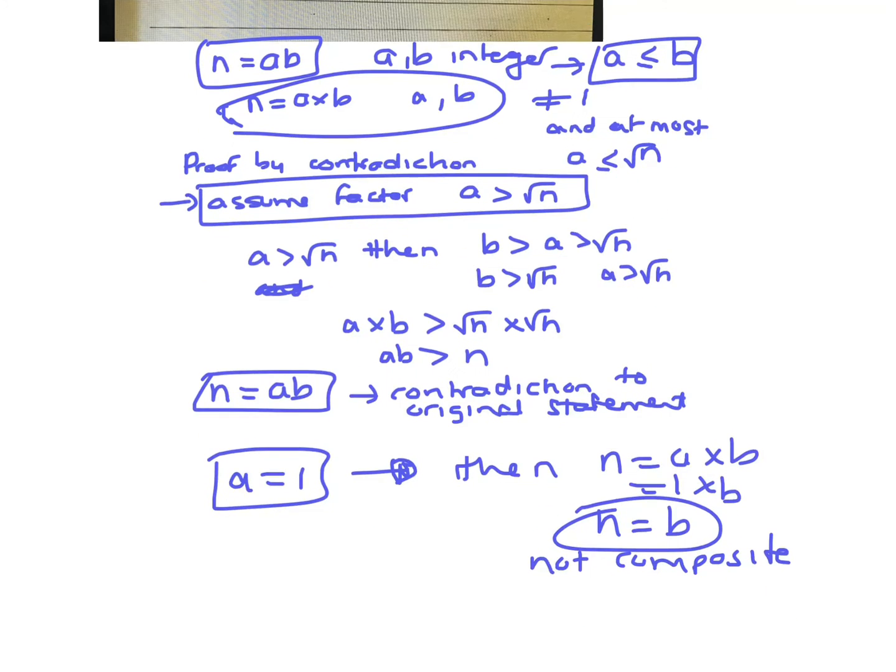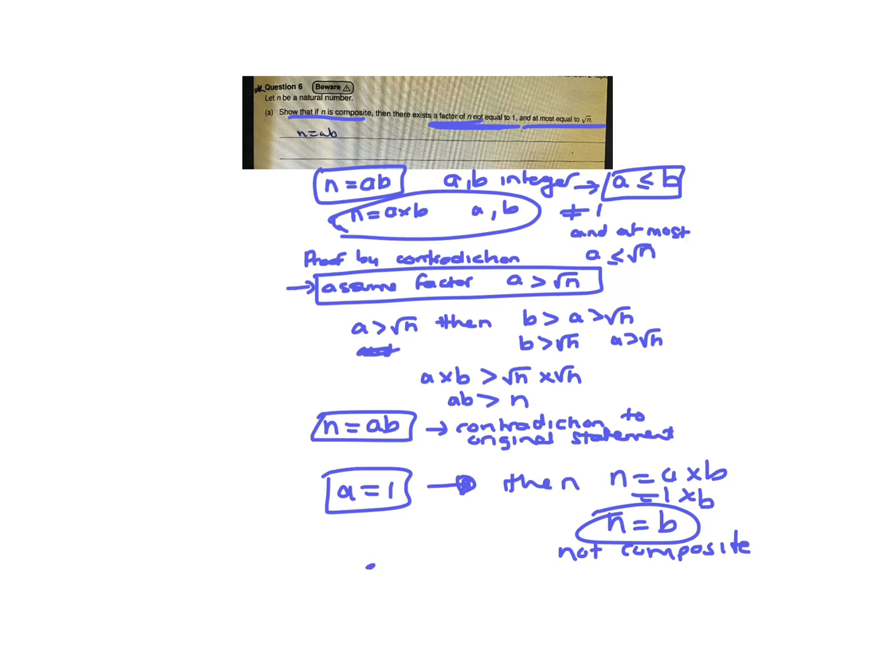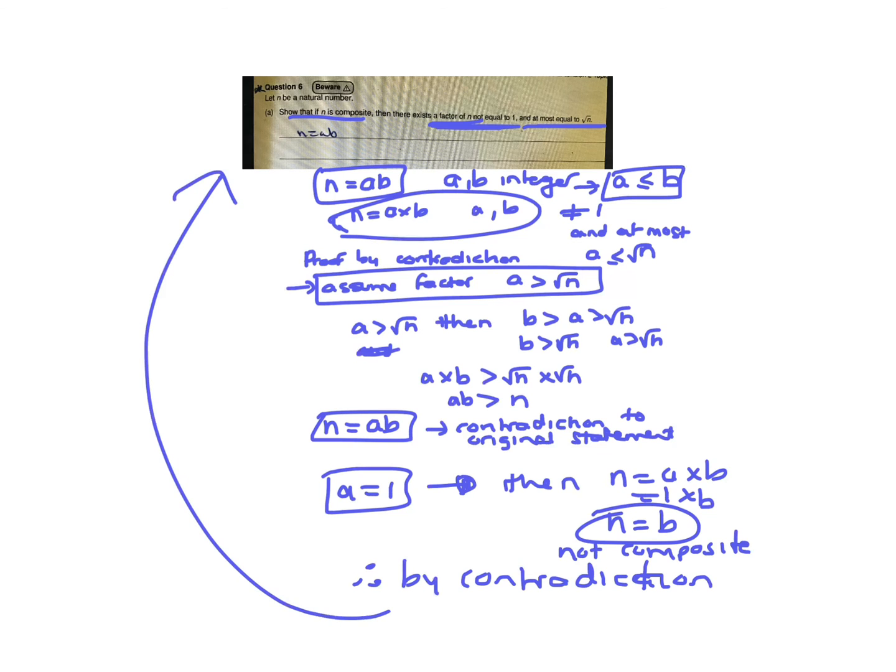So therefore it can't equal 1, so therefore, by contradiction, the original statement is true. Okay, I won't re-state it, but the original one would be true.